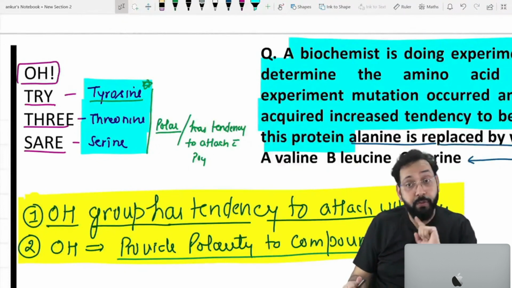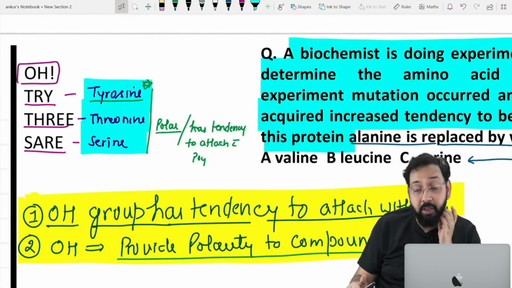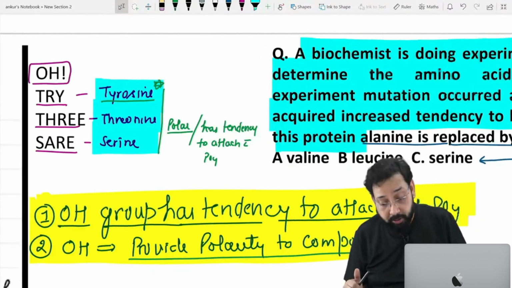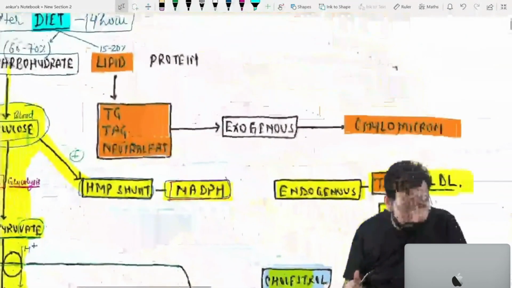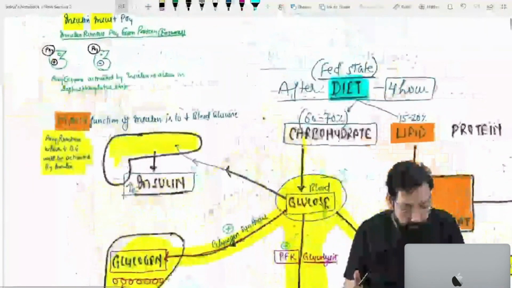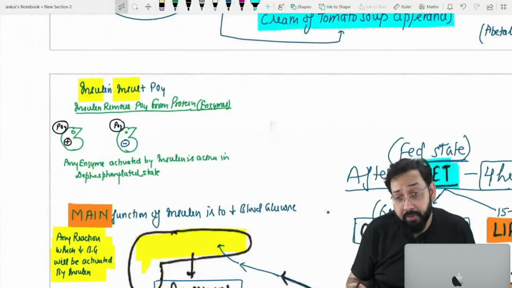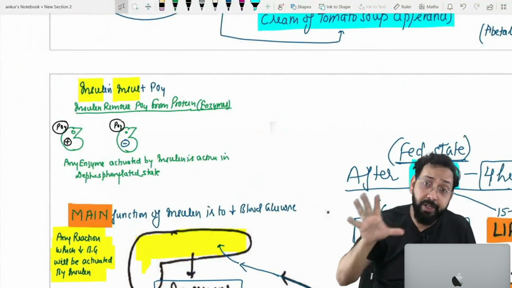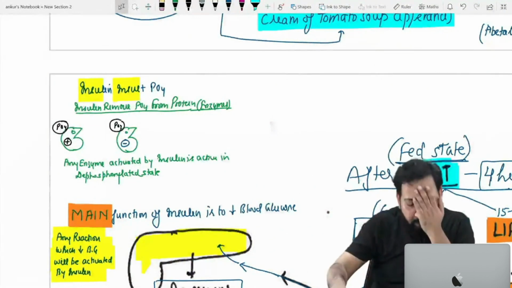Let me ask you a difficult question of MLE. I know that this has not been asked till now, but they may ask. I told you insulin insult phosphate. Yes, I am integrating different things, so this is how they can ask a question.